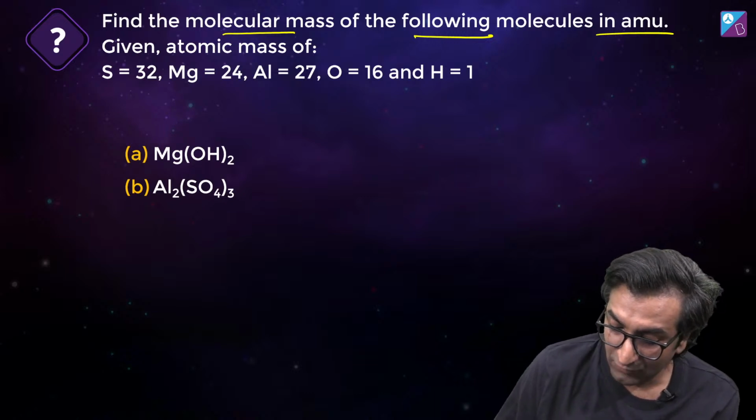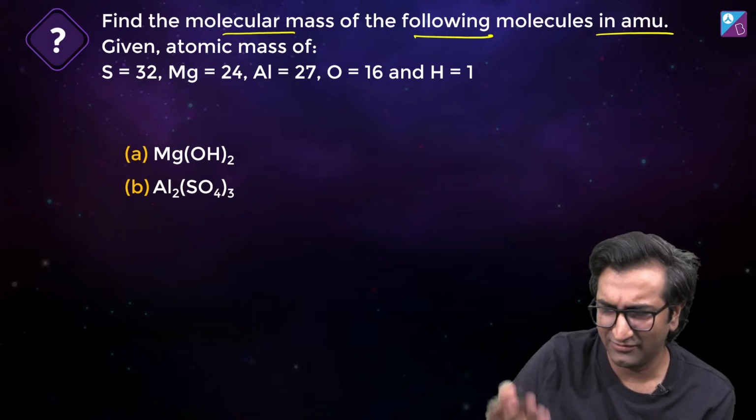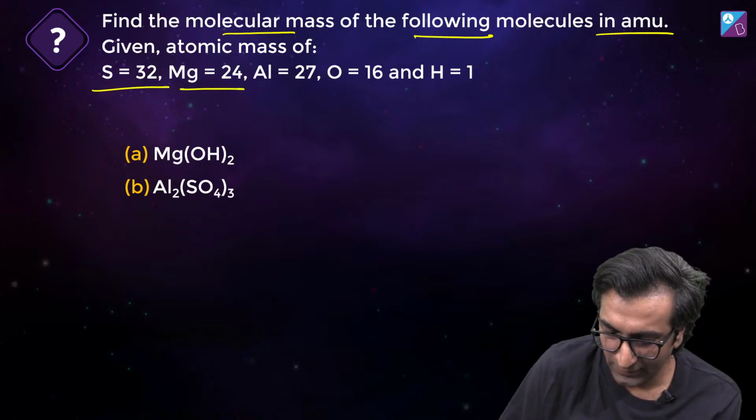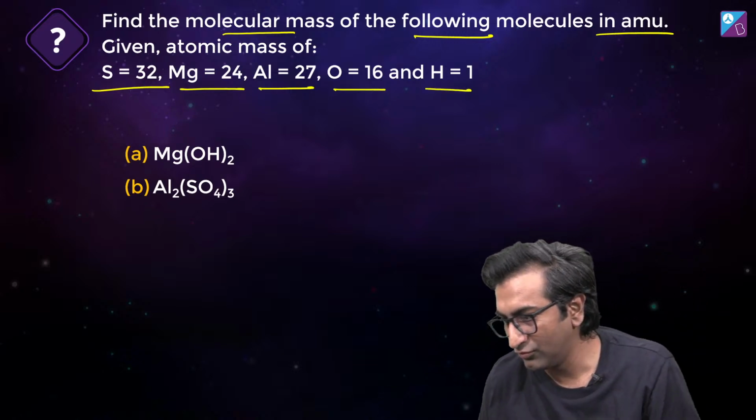Anyway, let's find the molecular mass of all of these. I've got Mg(OH)2 and Al2(SO4)3. This one's very chill. Just a bit of practice. Sulfur is 32, magnesium is 24, aluminum is 27, oxygen is 16, H is 1. सब लोग बताओ.